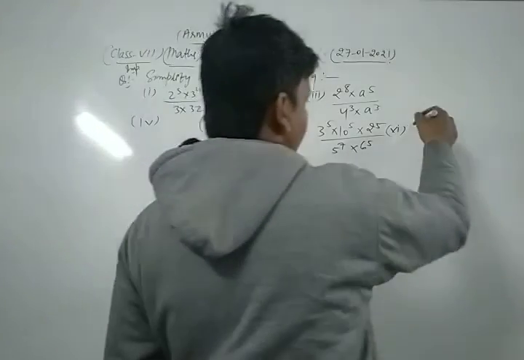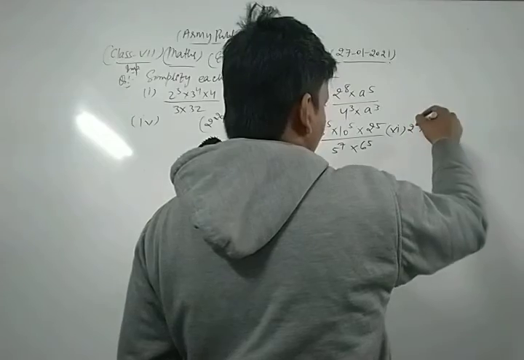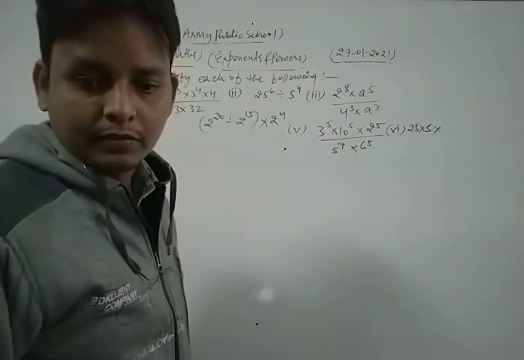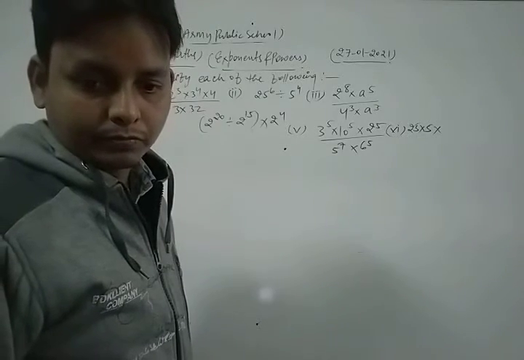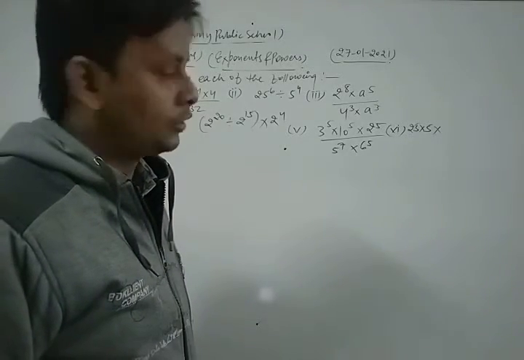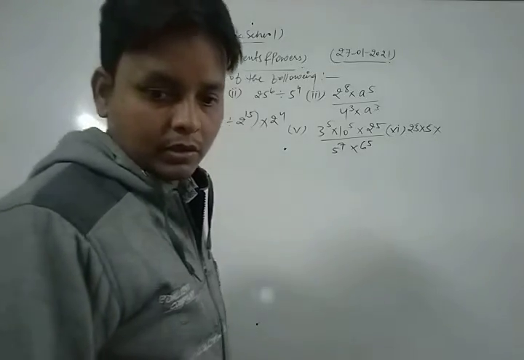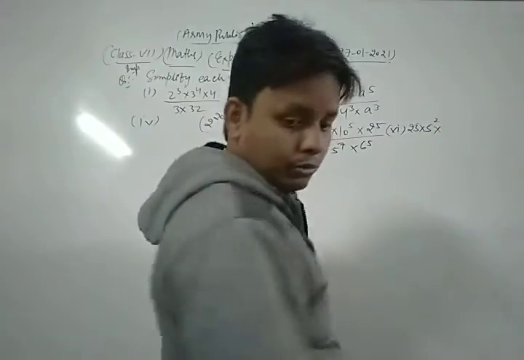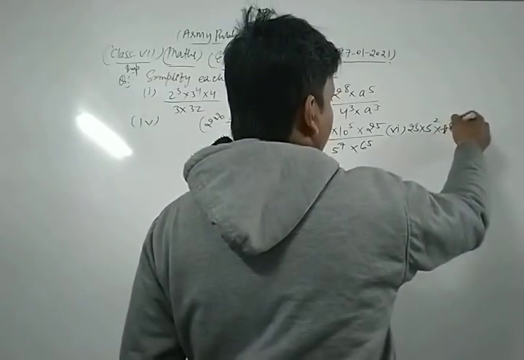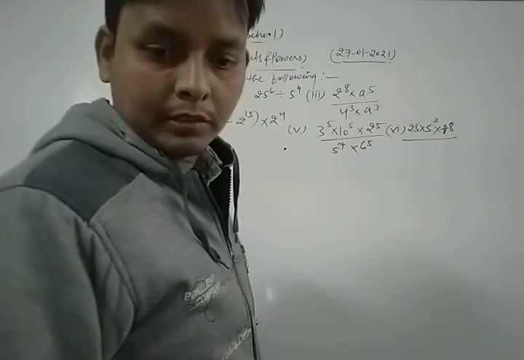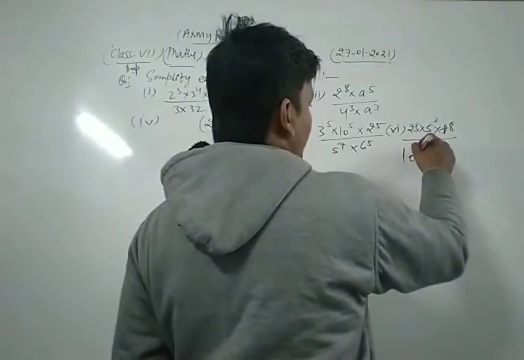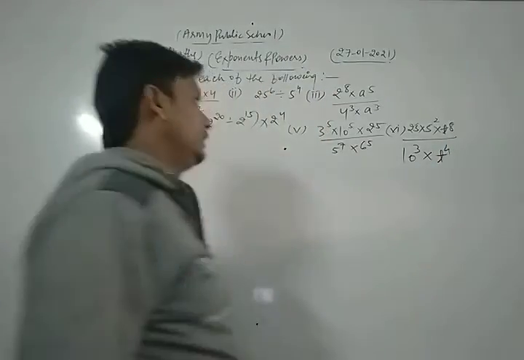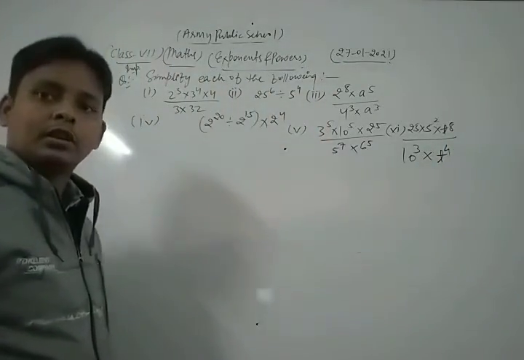Simplify 25 into 5 into 5 into 25 and 25, yes, 25 into 5 power 2 into t power 8 divided by 10 to power 3 into t power 4. Let's see all the solutions of the given question one by one.